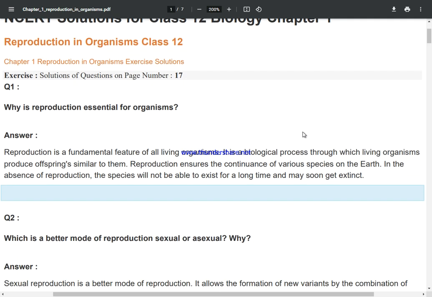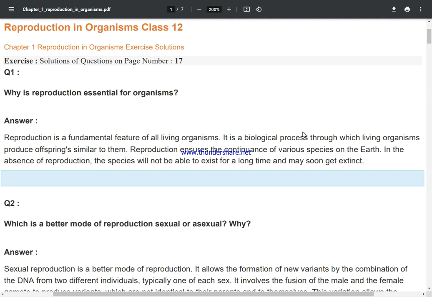Question 1: Why is reproduction essential for organisms? Answer: Reproduction is a fundamental feature of all living organisms. It is a biological process through which living organisms produce offspring similar to them. Reproduction ensures the continuance of various species on the earth. In the absence of reproduction, the species will not be able to exist for a long time and may soon get extinct.